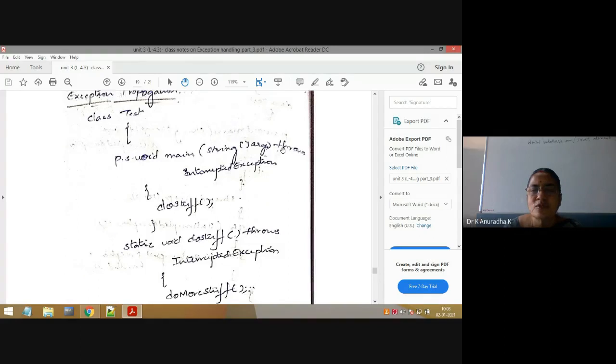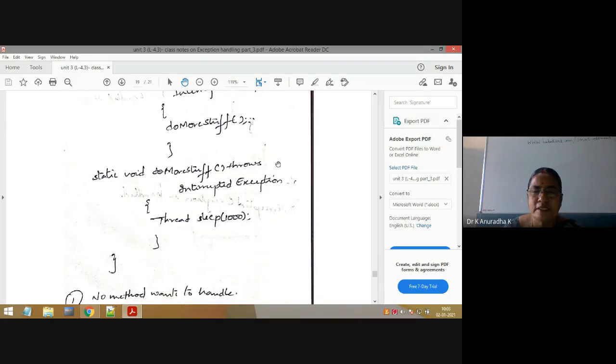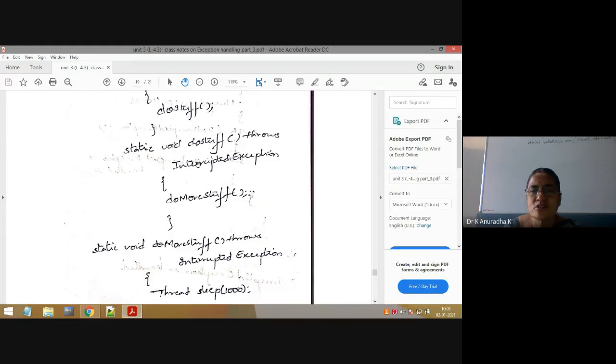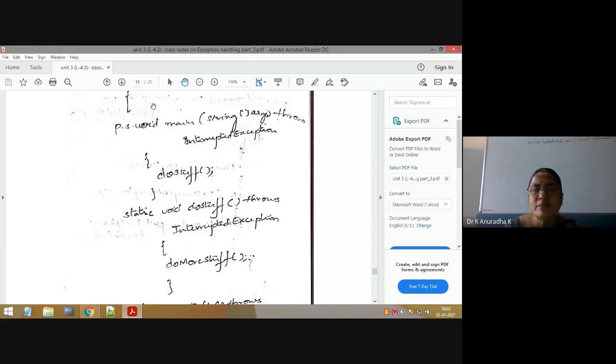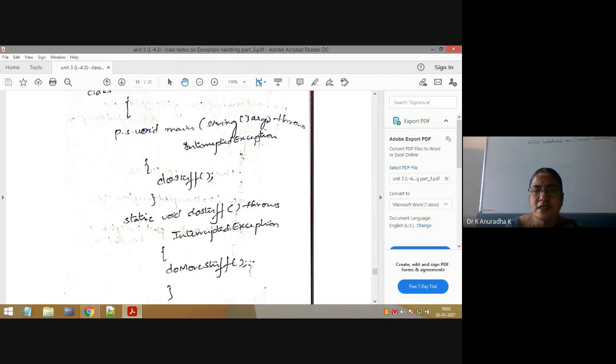So when the main method uses the throws keyword, the meaning is that the main method is also not interested to handle that exception using try-catch blocks. Again, it wants to delegate the responsibility of that InterruptedException to its calling method. If you understand from this, this method is throwing this InterruptedException object to its calling method. Again, this method is also throwing the InterruptedException object to its calling method. Again, the main method is also throwing that InterruptedException object to its calling method.